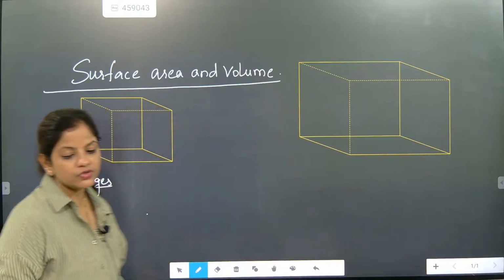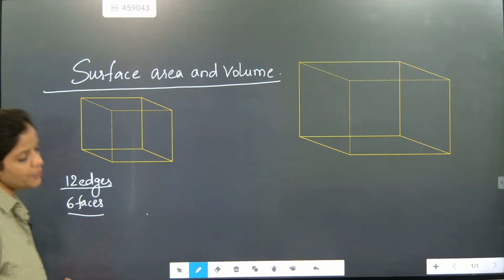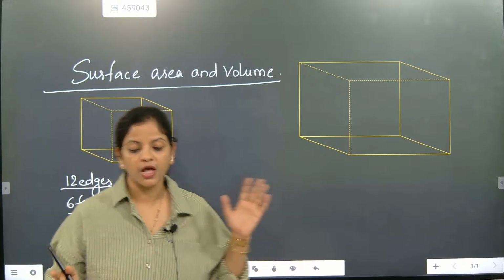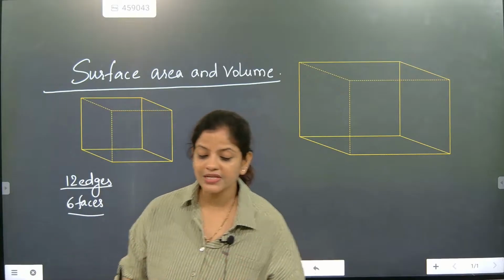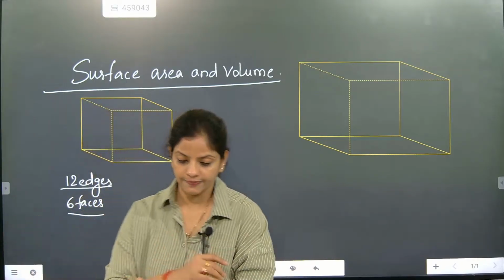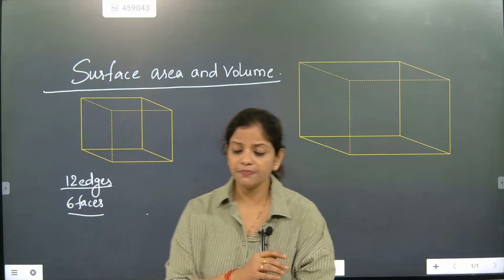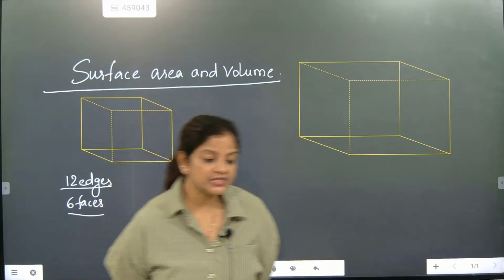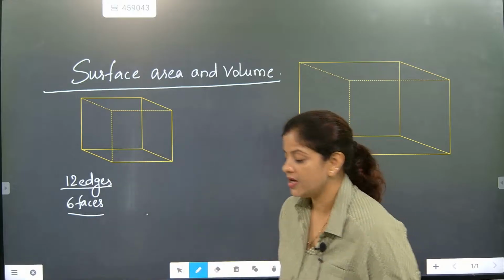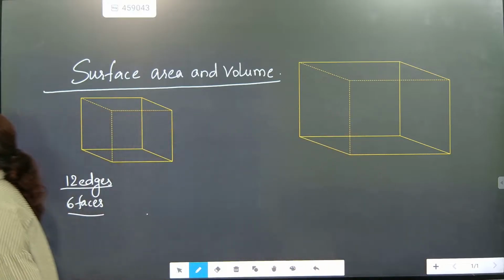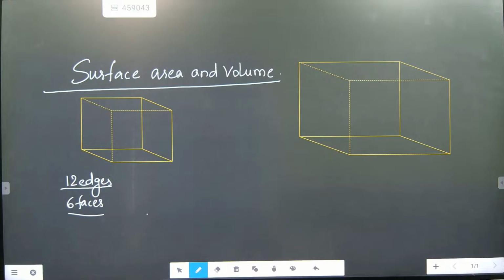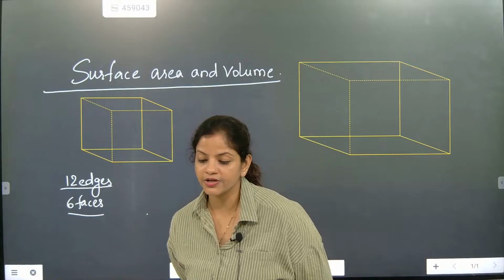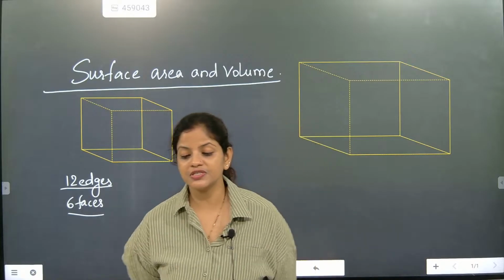So now we are going to start our work with all the formulas. I have explained to you about the edges. I have explained to you about cube and cuboid. Now can you tell me one thing? What is the basic difference between cube and cuboid? If somebody asks you this question, what answer are you going to give? Type it and send me.